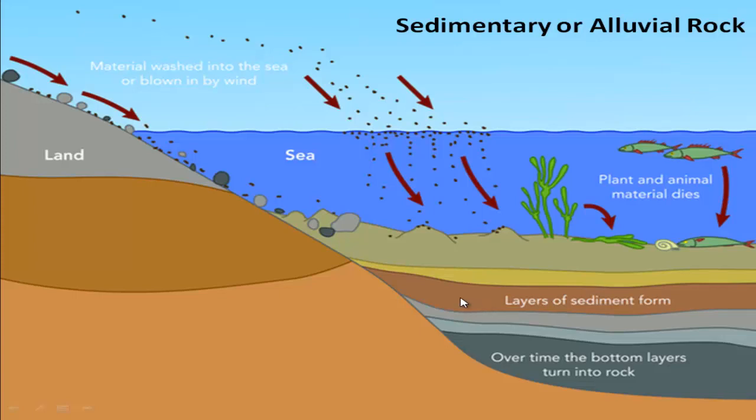Since these rocks are formed by making different layers, at first the small pieces of igneous rocks, then on the rocks the dead body parts of different animals and plants are gathered, so they make a layer, and due to different reactions at high temperature and pressure under the seawater, they form a rock. So these rocks are called sedimentary or alluvial rock. For this reason, these rocks are named like this, sedimentary rock.